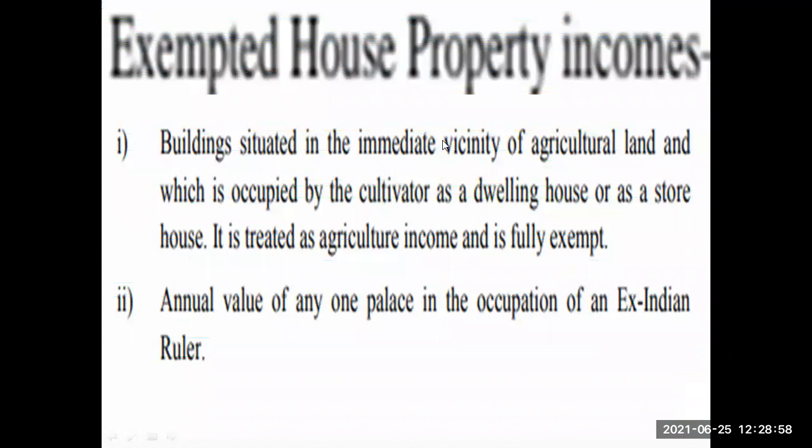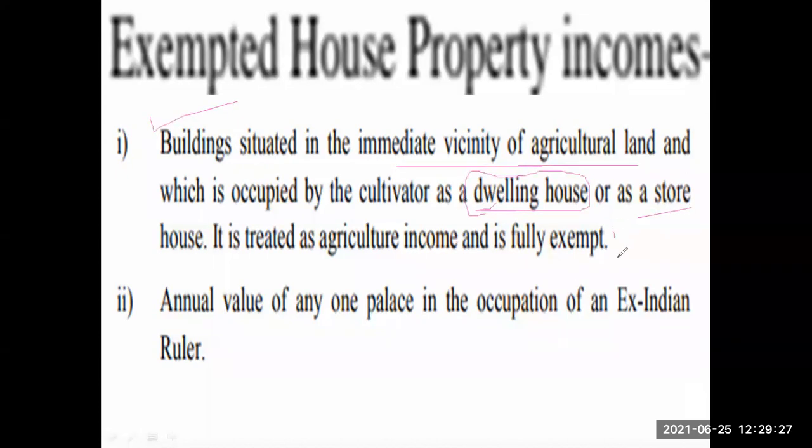And all house properties are not liable to be taxed. There are certain exemptions. If the building is situated in agricultural land and it is used as a storehouse or a dwelling house, that means the person involved in agricultural activity is staying in that house.